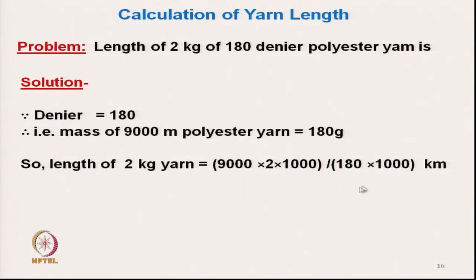So, this total quantity, 9000 multiplied by 2 multiplied by 1000 by 180, comes out in meter. If you want it in kilometer, you again divide by 1000. That is how we can calculate the total length of yarn, and if we know the length of yarn, then we can actually plan our production.